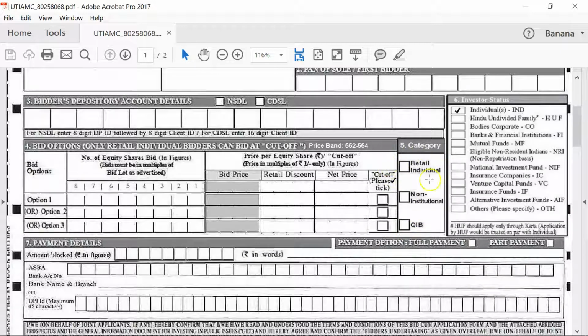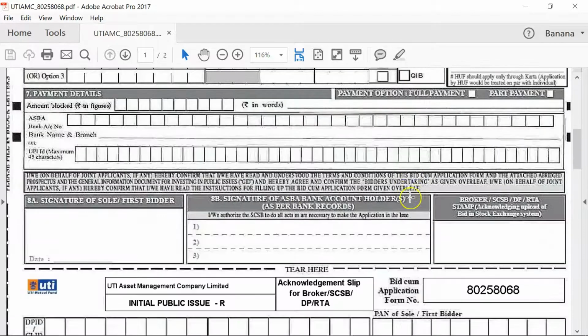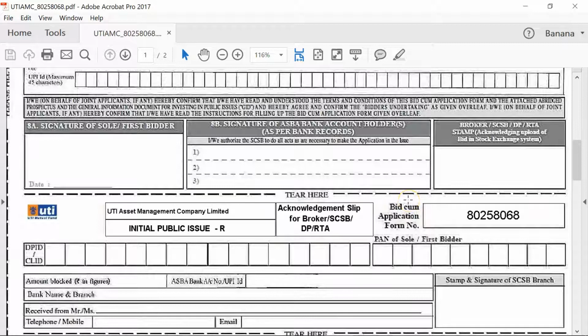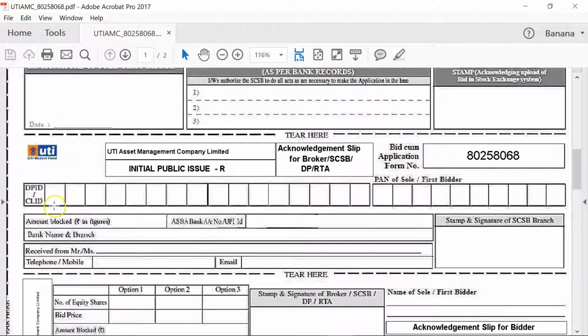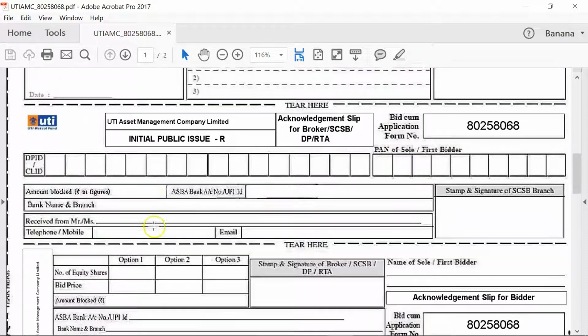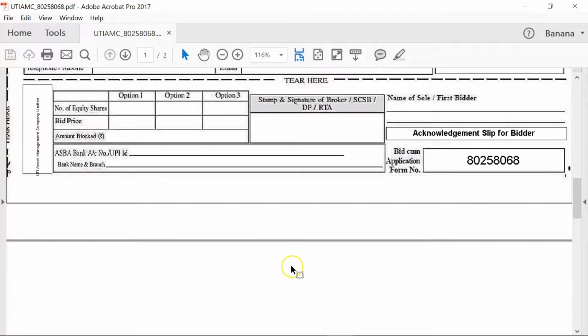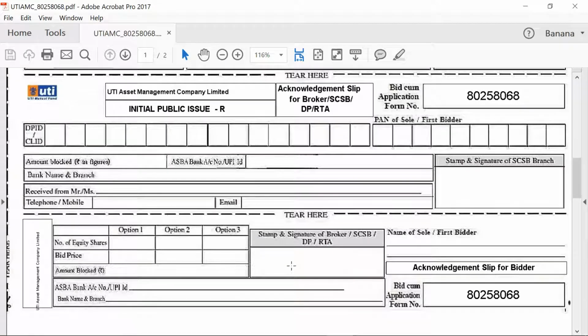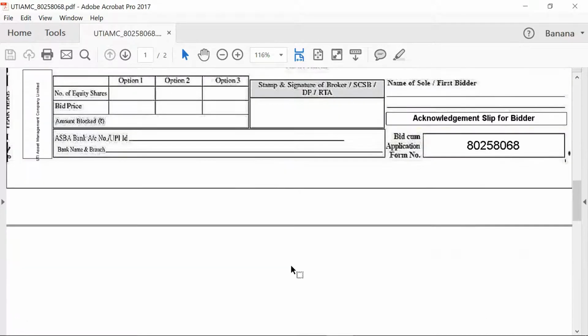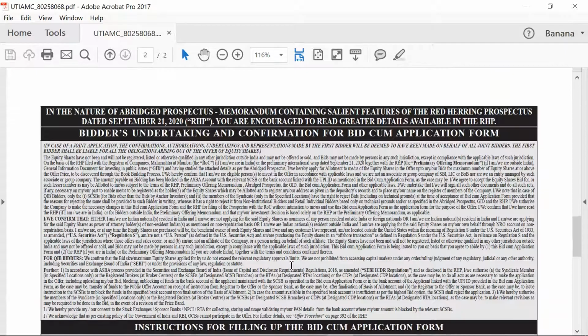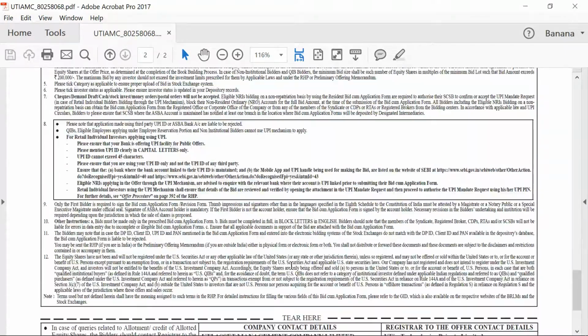Generally you have to select retail individual. For individuals, you have to enter your DPID or client ID, PAN number, bank account number, amount to be blocked. After filling this form manually, we have to submit it in the nearest bank branch.